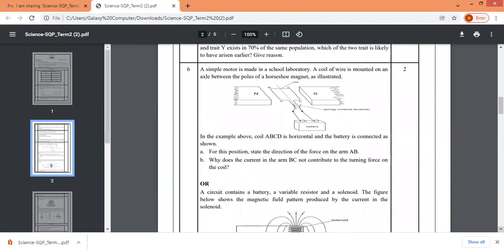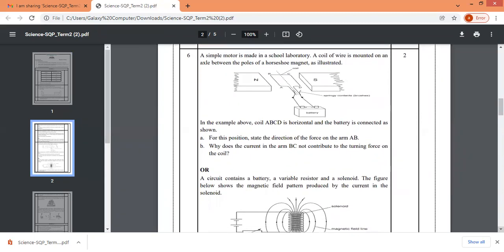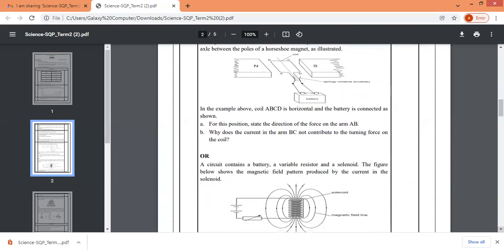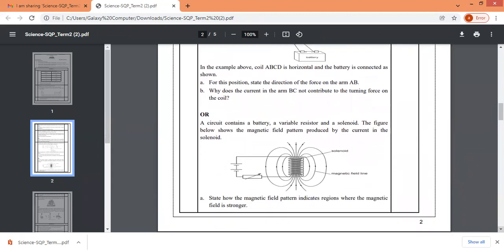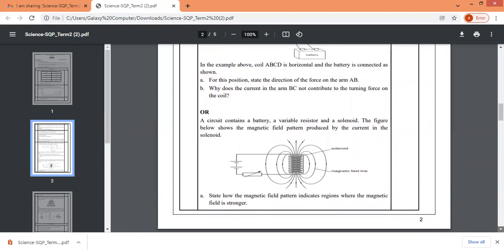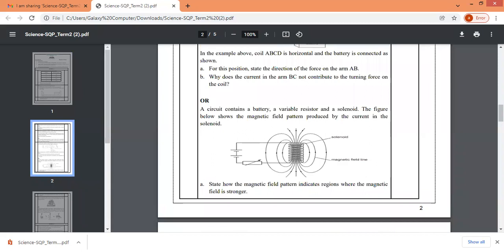So there's a choice for the sixth question. Question from physics only. Magnet, solenoid. Same as before, 2 questions will be asked, A and B. Let us go to the next question.